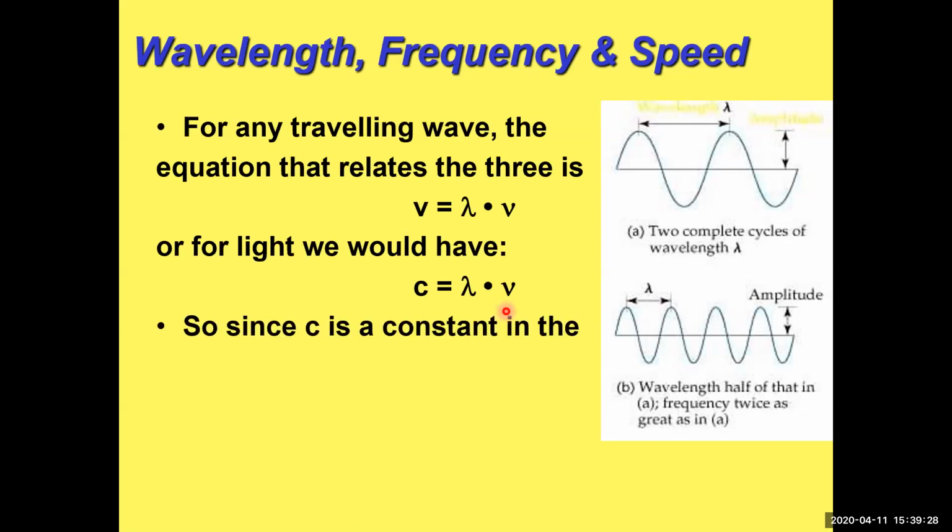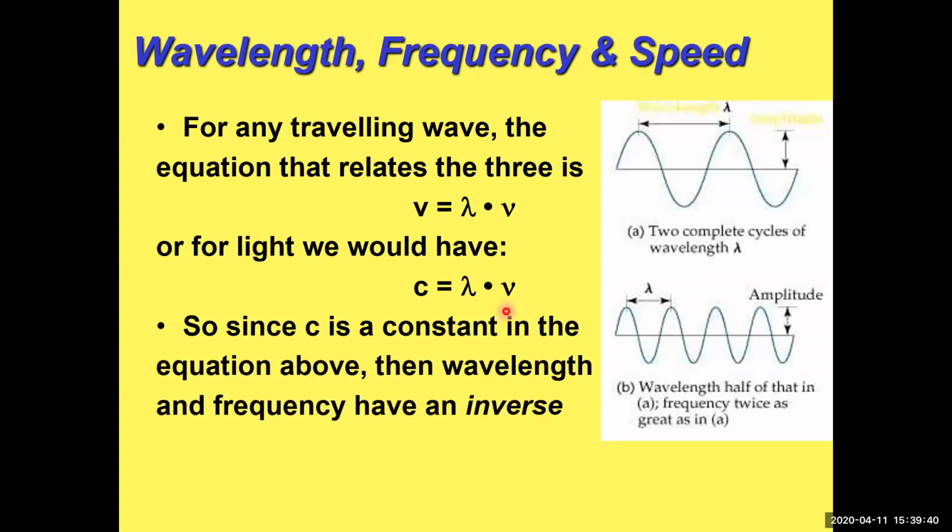So c is a constant. We're not going to worry about if the light is traveling through air or something. We're just going to use the constant of 3 times 10 to the 8th meters per second. So since it's a constant, the wavelength and frequency have an inverse relationship. What does that mean? Well, since this number here is constant or unchanging, if I change the wavelength, then I have to change the frequency to keep this number the same. So if you look at these two waves here on the right side, the top one has a longer wavelength. This one has a shorter wavelength. So if you think about it, if both of these were traveling at the same speed, if they both had a constant speed, because all light has the same speed.